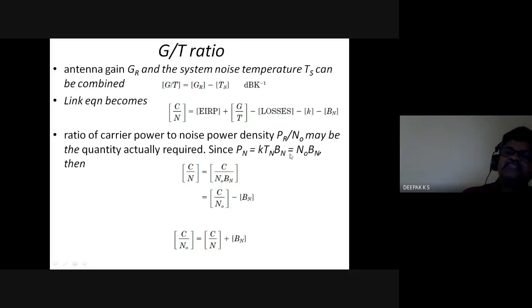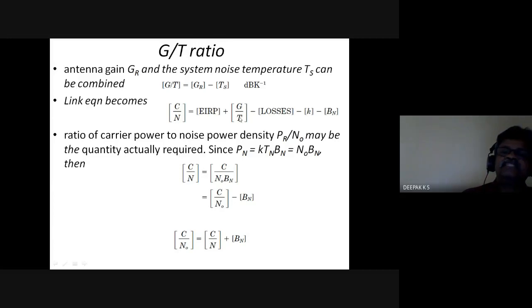So C by N can be written with N as N naught into Bn, spectral density into bandwidth. In the dB scale, it becomes C by N naught minus Bn. So you can have an expression in terms of C by N naught also.